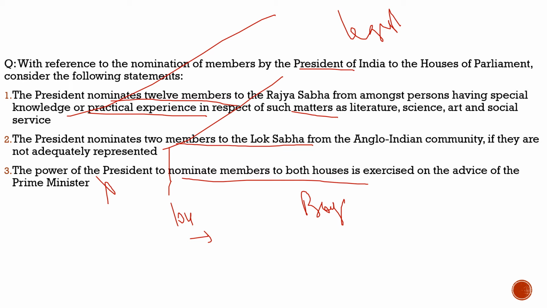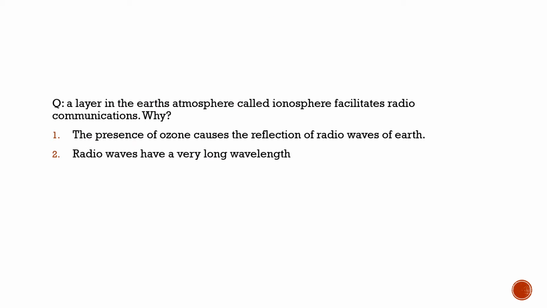Let's move to another part of our discussion, where we will solve a previous year question. Today's previous year question is from physical geography. This was asked in 2011. The question says, a layer in the Earth's atmosphere called the ionosphere facilitates radio communication. Why? What is the reason?